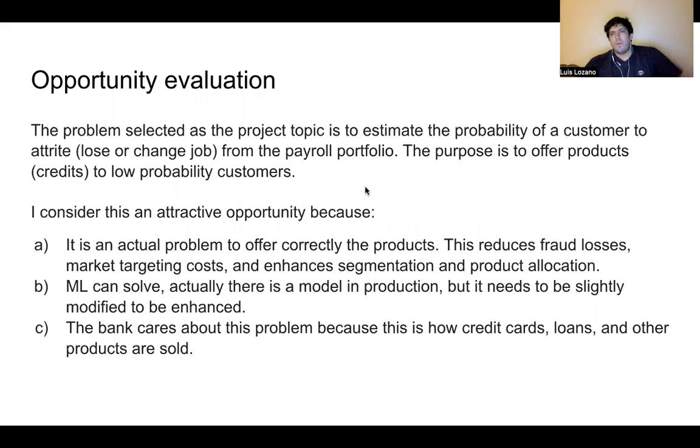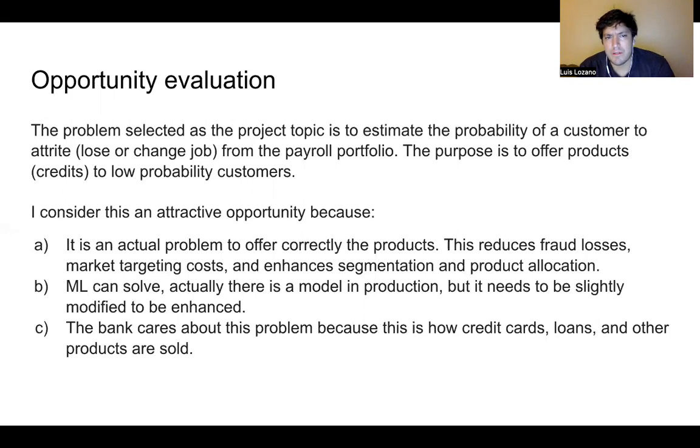So first, why is this an attractive project to work on using machine learning? Because the problem is to estimate the probability of a customer to attrite from the payroll portfolio. So we're dealing with customers that lose or change job, and we're willing to offer them a payroll credit. So we're going to be focusing on the low probability customers.